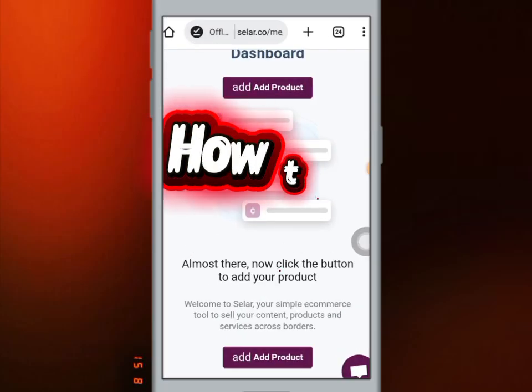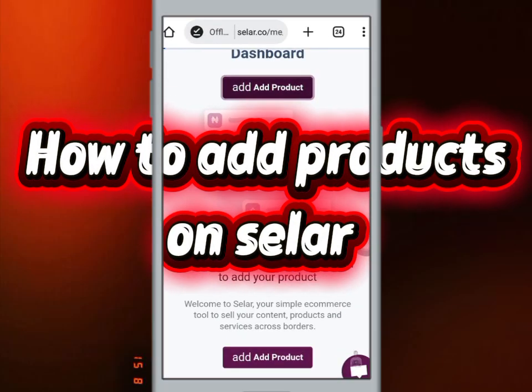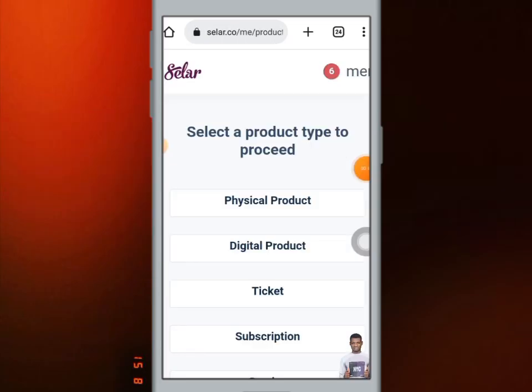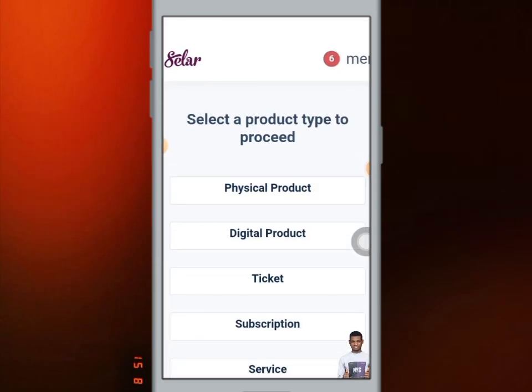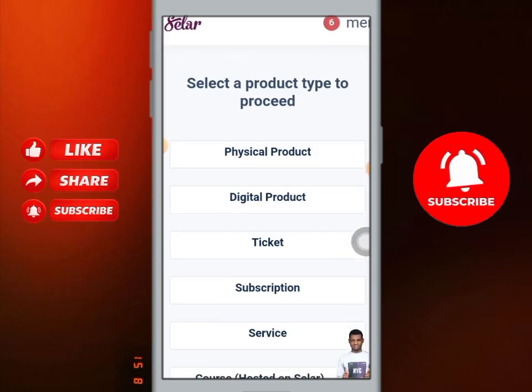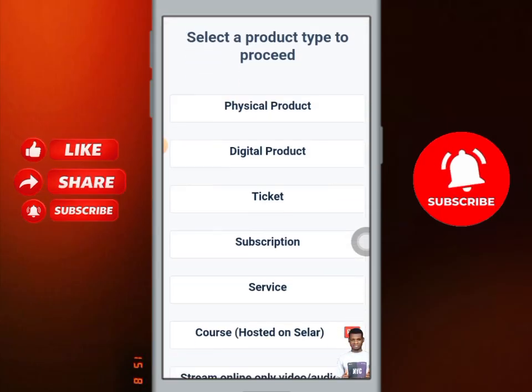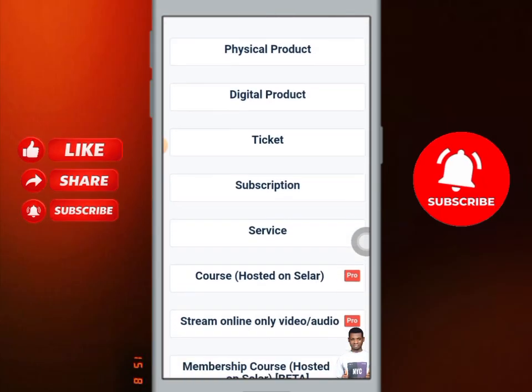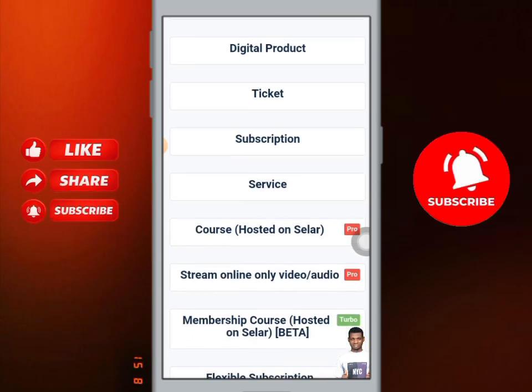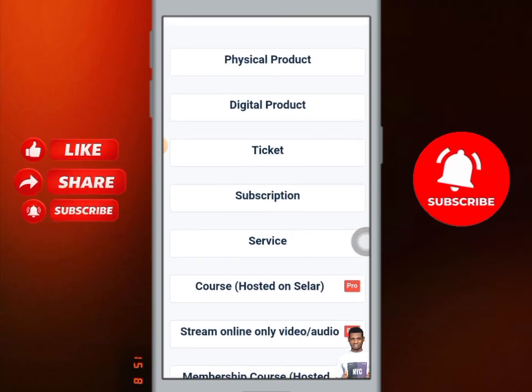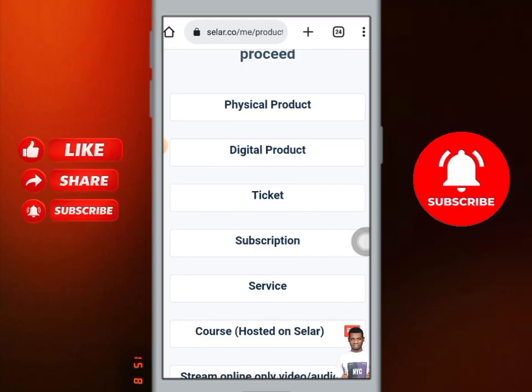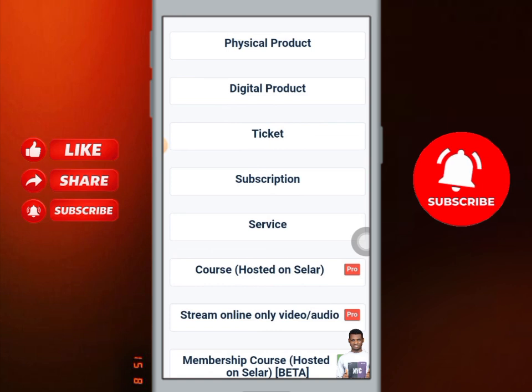I'll click on add product now. Alright, now it says select a product type to proceed. We have physical product, digital product, ticket, subscription, service. The purpose of this course is actually for digital product. If you have any other product to sell, or you want people to subscribe to something, you can also make use of this.